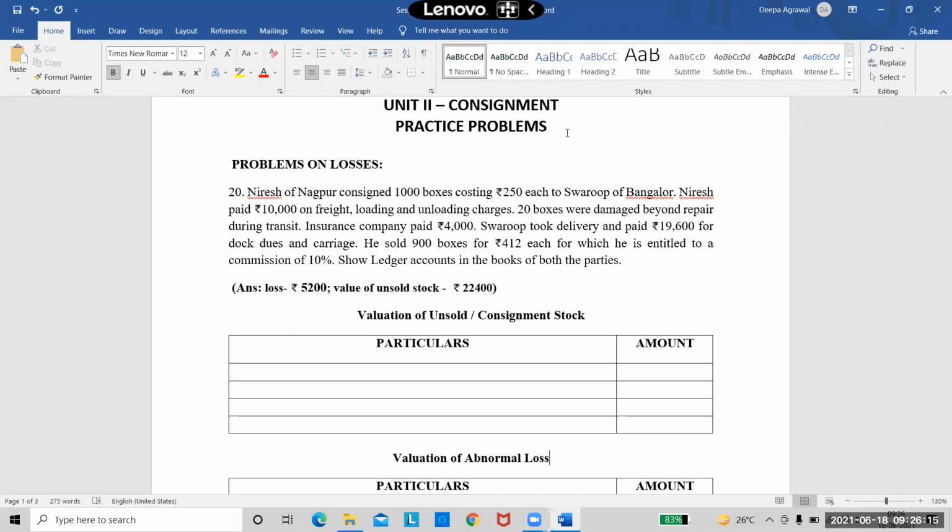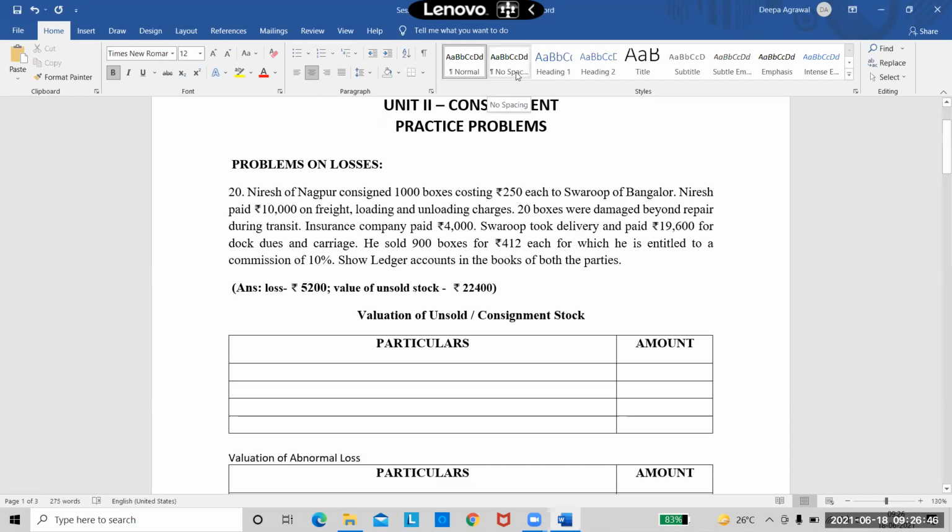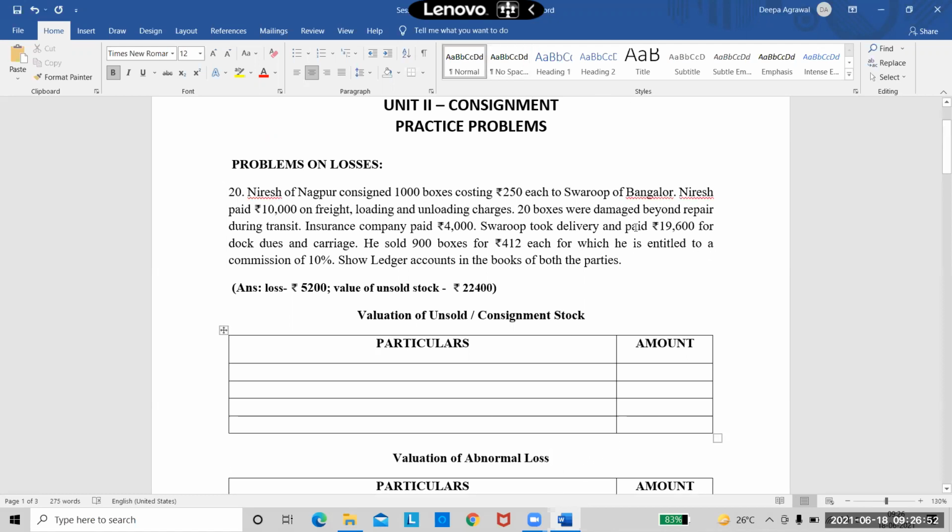See the remaining. 20 boxes were damaged beyond repair during transit. When he says during transit, it means during transport. So when the consigner has sent the goods to the consignee, during the transport, 20 boxes were damaged. It is an abnormal loss which has been caused due to carelessness or negligence. We know it is 20 boxes, but what is the value of that loss? We will have to calculate that in the next pro forma, right?